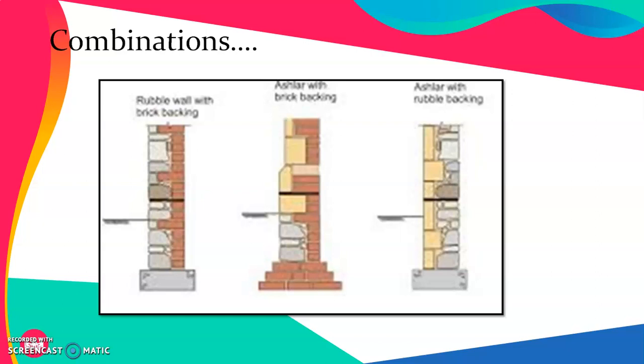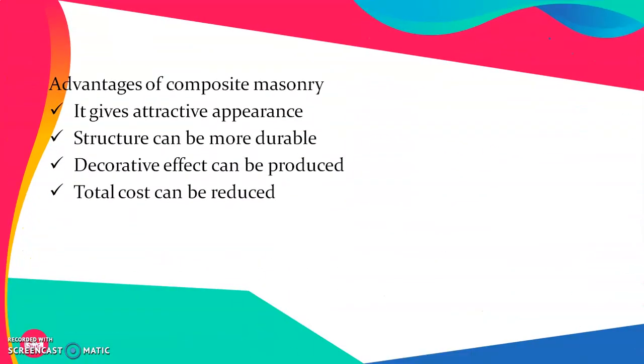Here the ashlar masonry will be constructed outside, and accordingly, the internal brickwork is done. The major difference between having a rubble facing and ashlar facing is the course height externally and internally. The third is showing the ashlar with rubble backing, in which the front face has been made much more superior with the help of ashlar masonry, while internally the surfacing as well as the material used is of a certain inferior quality. These are the major advantages of such composite masonry.